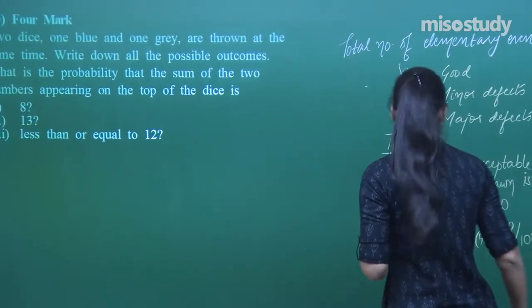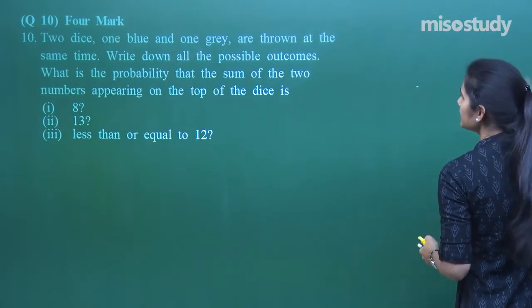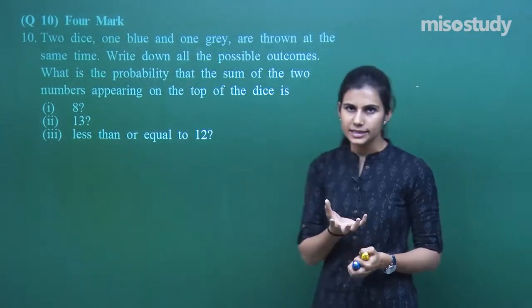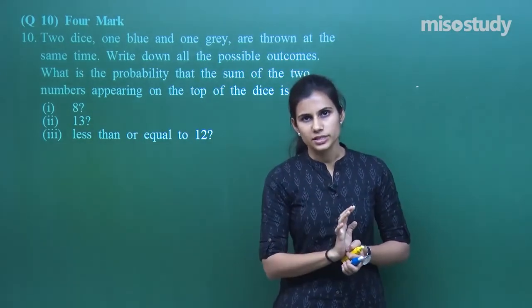2 dice are there, there is one blue die, one grey die, they are thrown at the same time. Write down all the possible outcomes. First of all, let's write all the possible outcomes. When you have 2 dice, each die has numbers from 1 to 6 written upon it, second die has numbers from 1 to 6 written upon it.